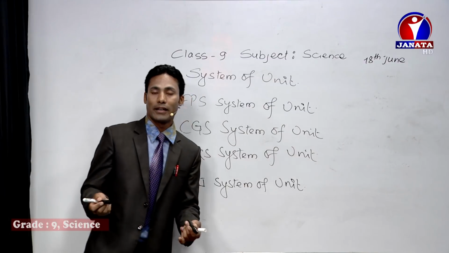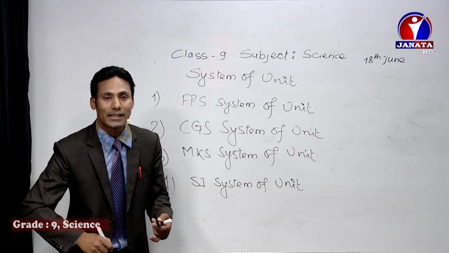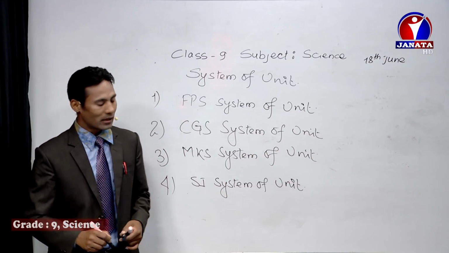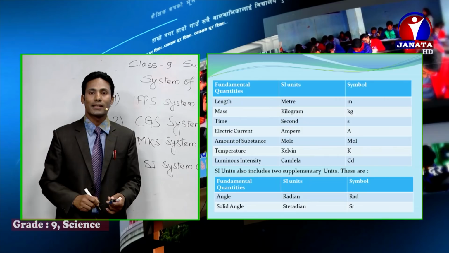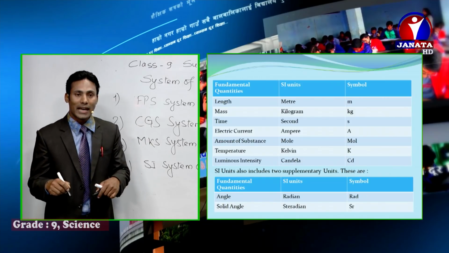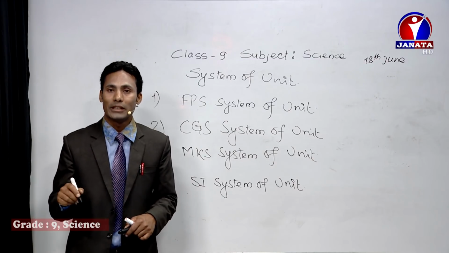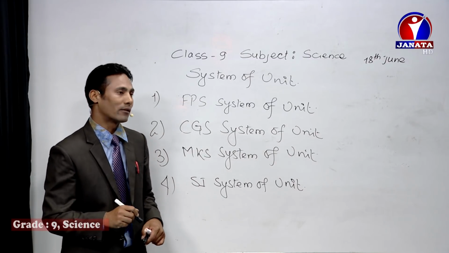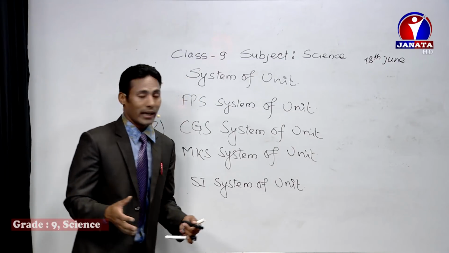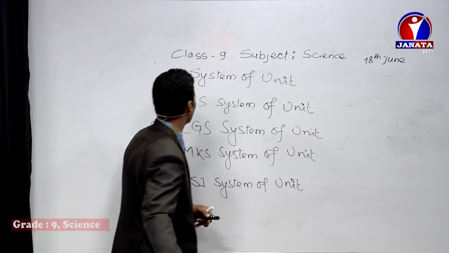You might have learned in geometry also the measurement of angle. For that, radian is the SI unit for the measurement of angle. Similarly, solid angle is there. That is the steradian, used for measuring the solid angle in SI system of unit. So these are the SI units of the different quantities that we use in our daily life. Okay. Now, what is the way of writing the symbols of the unit? Let's check.